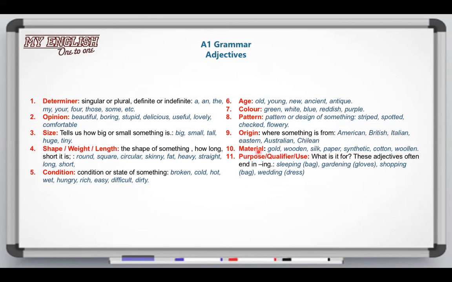The material, as the word says, is what material it is made of, okay? And finally, the purpose qualifier or use, what is it for? And most of the time in this category, the adjectives all end in ing, like sleeping bag, gardening gloves, shopping bag, or wedding dress. Remember, check in the description the list of adjectives with the categories that we're going to give you.